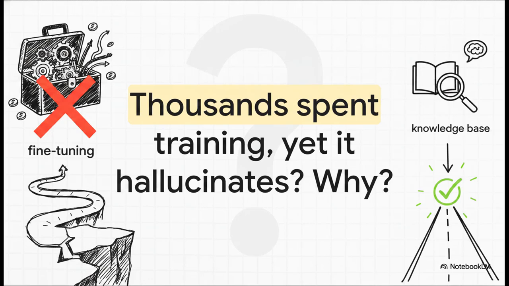You know what's wild? Teams are literally burning thousands of dollars and countless engineering hours training a model, only to realize at the end of it all that it still hallucinates. Why? Because they assume that if a model doesn't know their specific domain, they immediately have to reach for the absolute most complex tool in the toolbox, which is fine-tuning. But as we'll see, that's often completely the wrong approach, when a much cheaper, highly effective retrieval system would have solved the problem on day one.